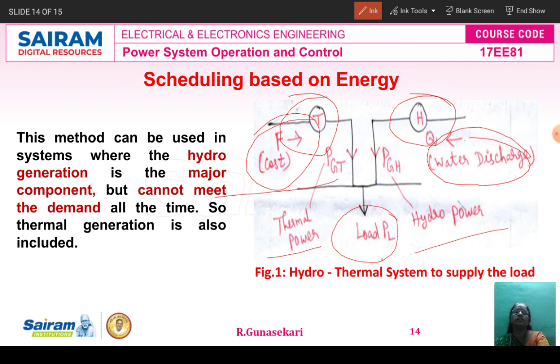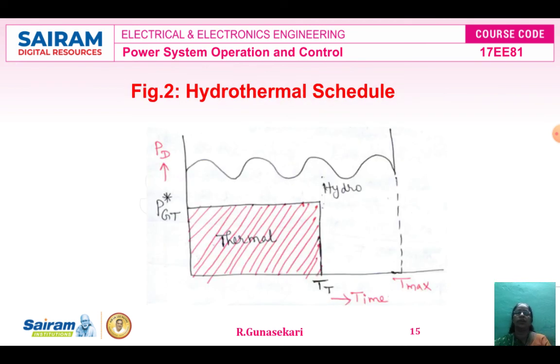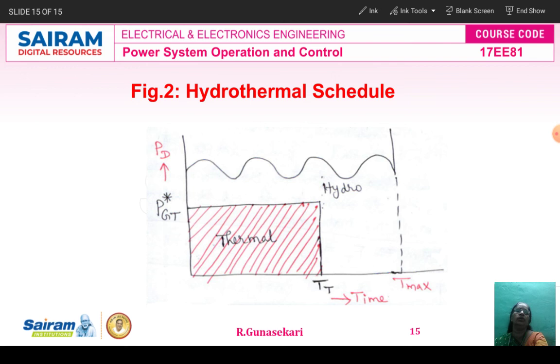The last figure is the hydrothermal schedule. You can see the diagram. The x-axis is time, the y-axis is load demand PD, and PGT star is the variable, that is, thermal power generation. The shaded portion is the thermal power generation.